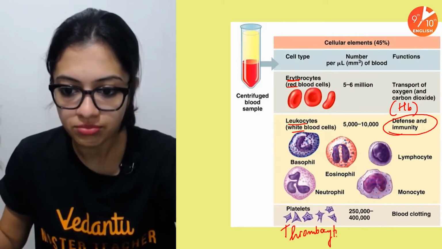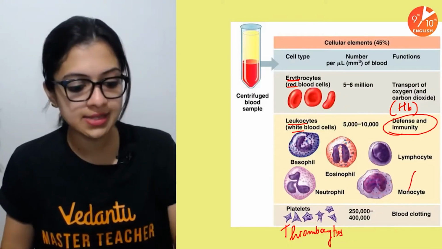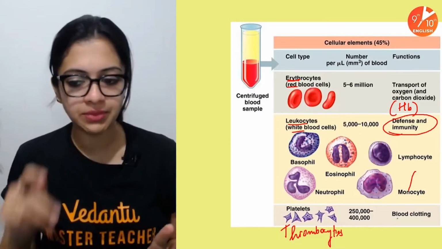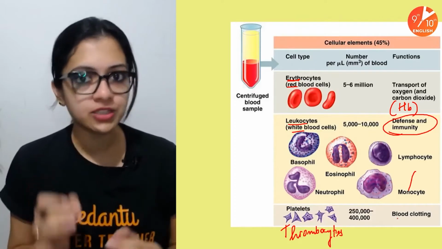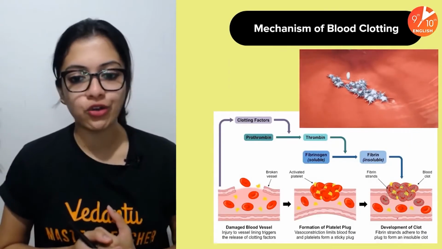Thrombocytes, which majorly help in blood clotting. So whenever there is an event of basically something like a wound or something like that, it's the platelets or the thrombocytes which play a major function in that. So how exactly does the mechanism of blood clotting work?